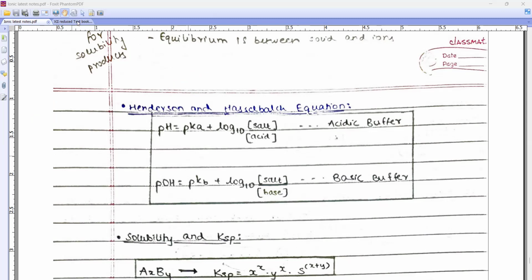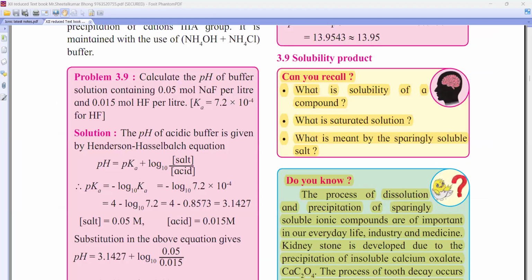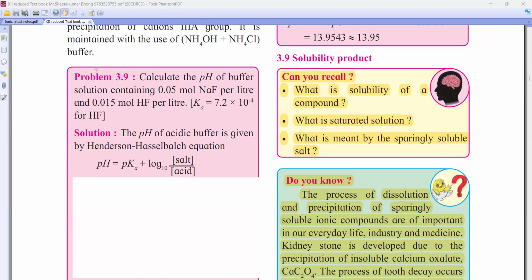चलो रेया भी बता मुझे क्या करेगी. यहाँ पे सम पढ़. क्या लिखा है सम में बेटा, मुझे बता पहले. Read this sum. So I can't see the screen. Wait. Now I can see. Okay, let's read this sum. 3.9. Calculate the pH of buffer solution containing 0.05 moles. बफर तो तेरे को भी समझ में आ गया. अच्छा, बफर सोल्यूशन और यहाँ पे क्या दिया है? So it is which buffer, acidic or not? Tell me.